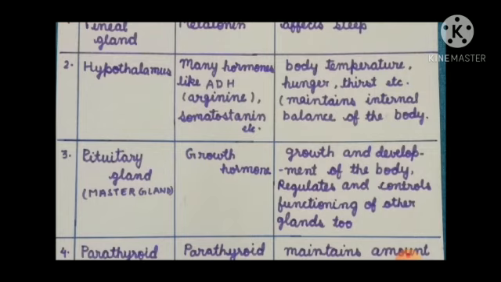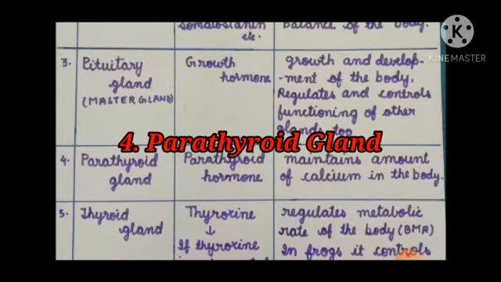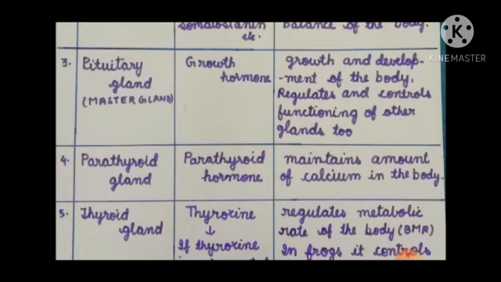Now let us move towards the next gland, and that is the parathyroid gland. The parathyroid gland secretes parathyroid hormone. And what is its function? Its function is to maintain the amount of calcium in the human body.